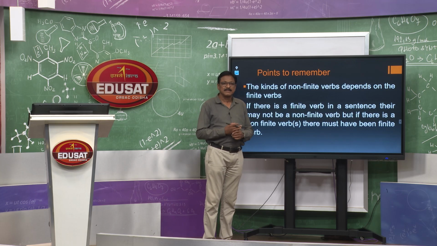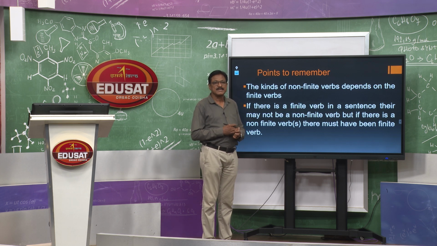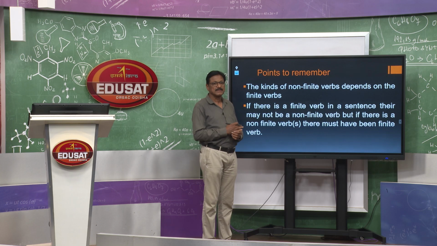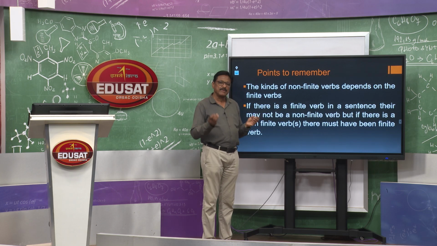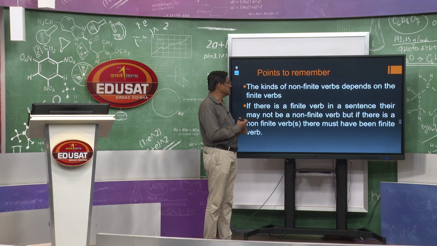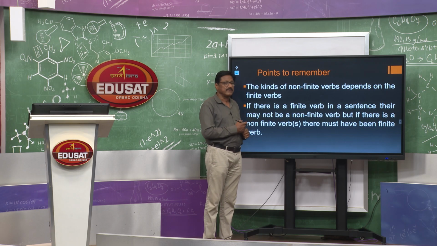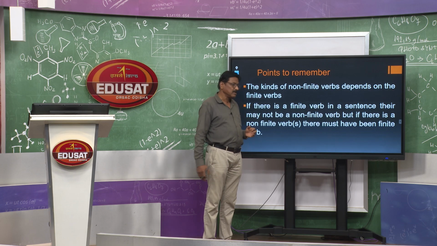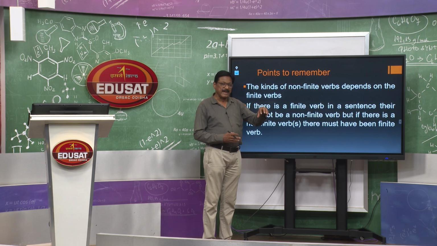Okay, dear children, now you have to remember some important points. Now you see what I have already discussed with you. It is there for you. The kinds of non-finite verbs depend on the finite verbs. So, if there is a finite verb, what should be the kind of the non-finite verb?